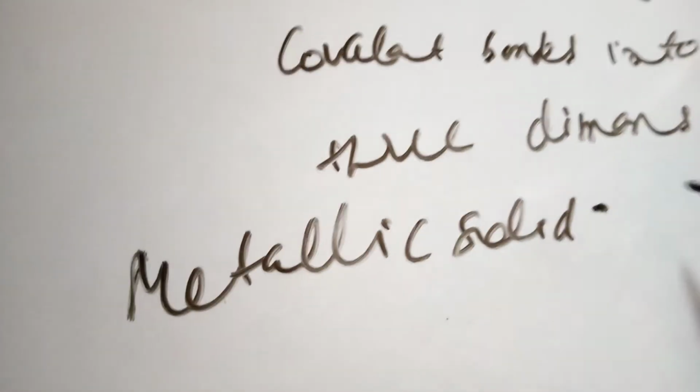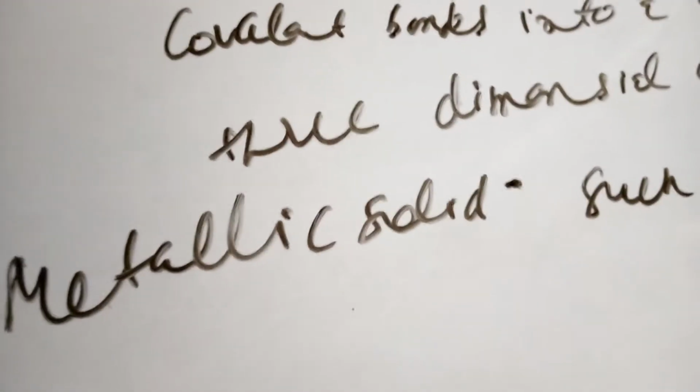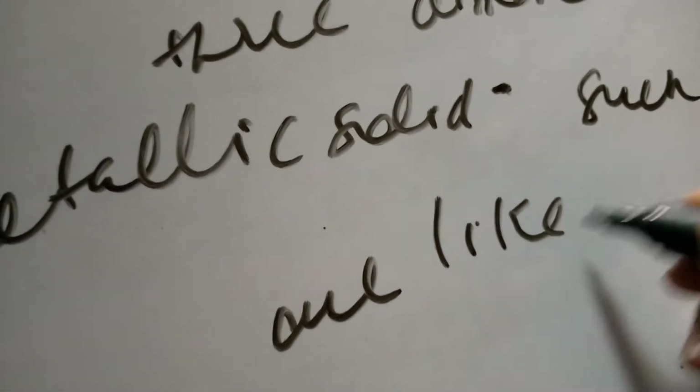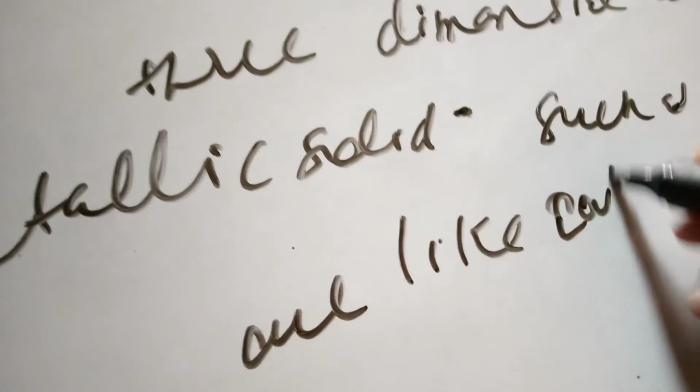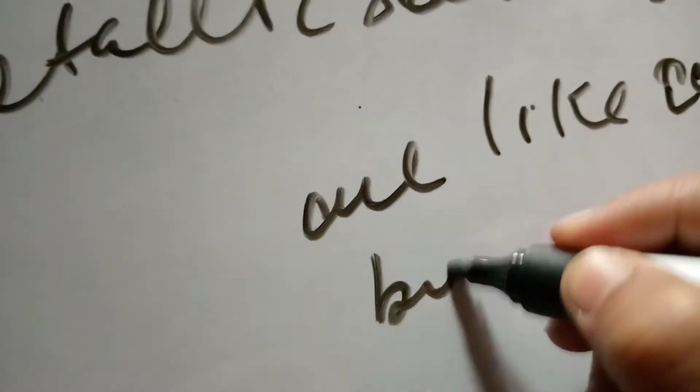Now the remaining one, the fourth, is metallic solid. Such as silver, iron, are like covalent network solids, but they consist of metal atoms.